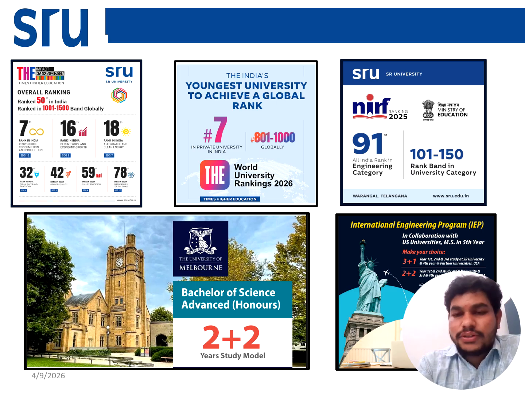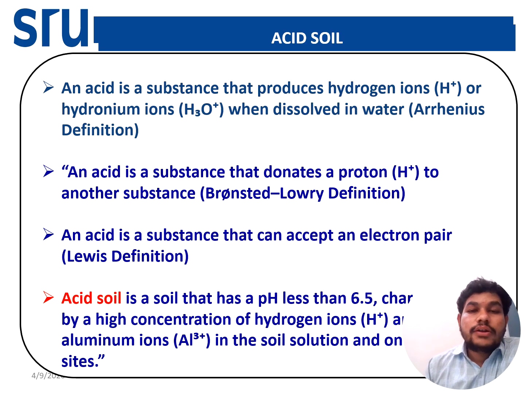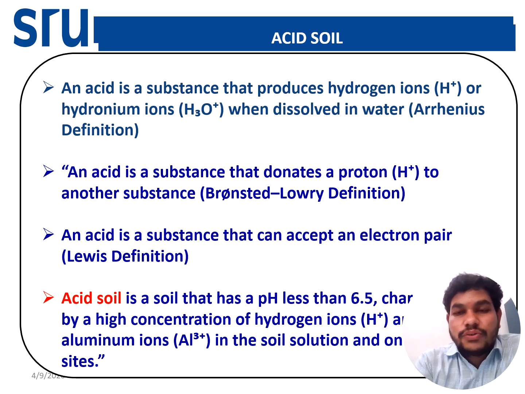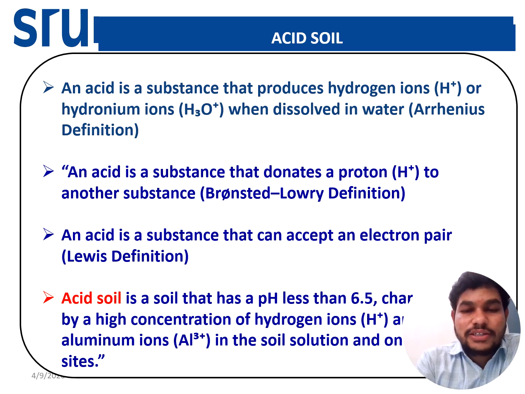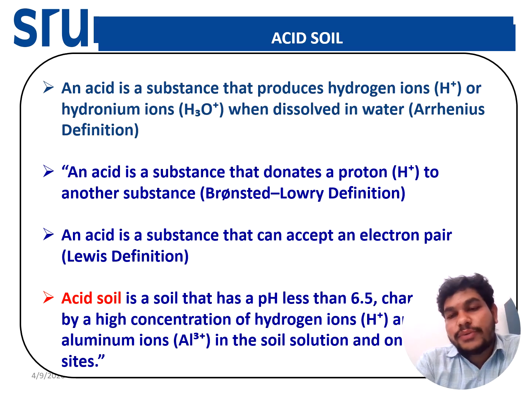Today we are going to discuss another topic, that is the acid soil. First we should know what is the acid. Different scientists have given different definitions. As per Arrhenius, acid is a substance which will produce hydrogen ions, or which can donate hydrogen ions or hydronium ions. That one we can say the acids.